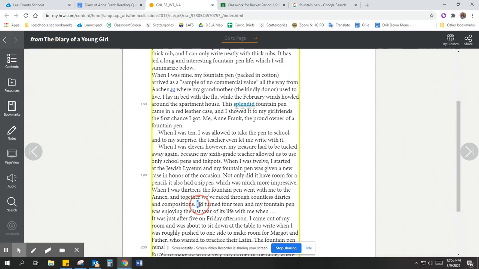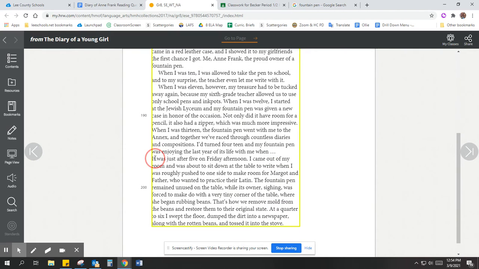And then she turned 14, and her fountain pen was enjoying the last year of its life. Dun, dun, dun. That ellipsis can mean suspense, right? Or something that you're going to find out about soon. I guess this is what happened.